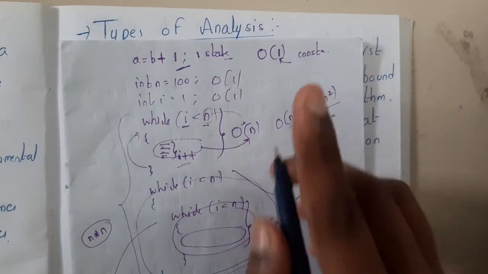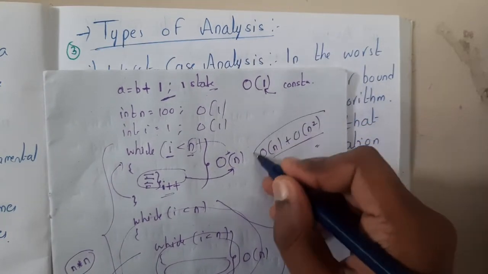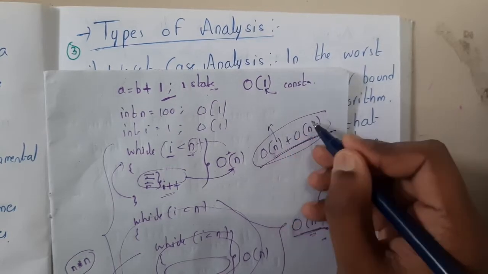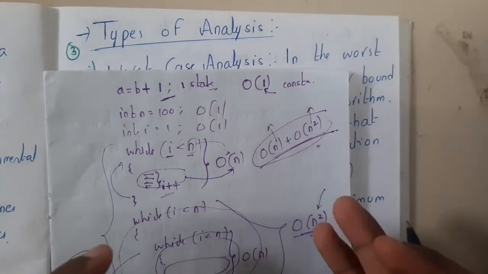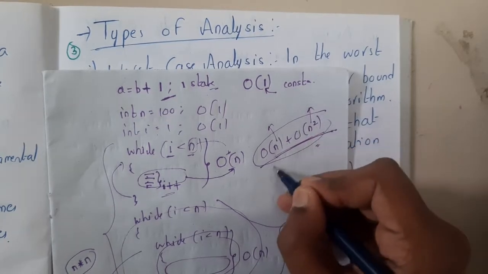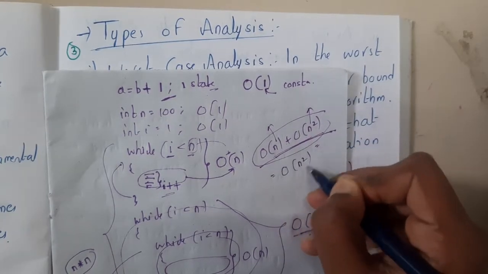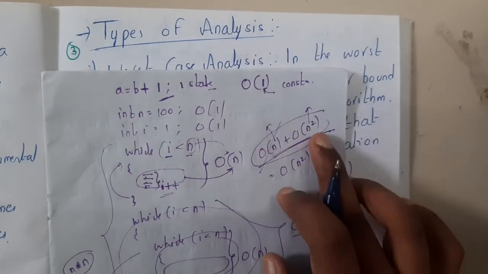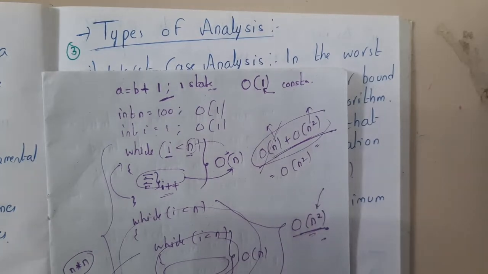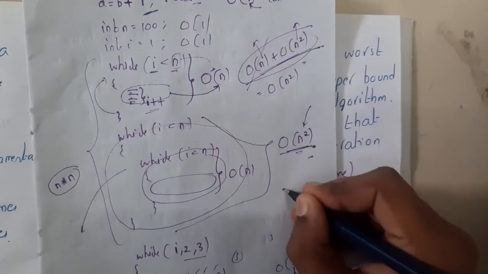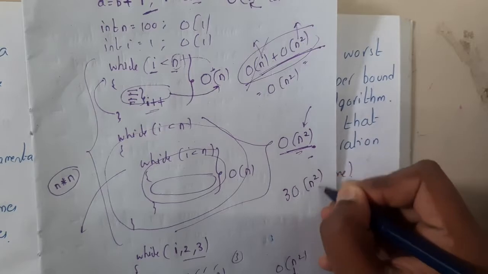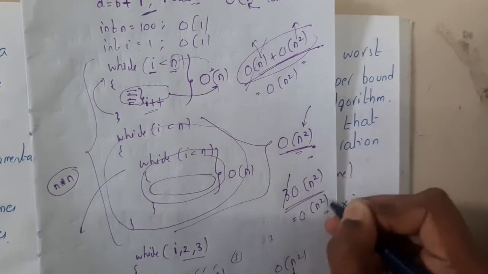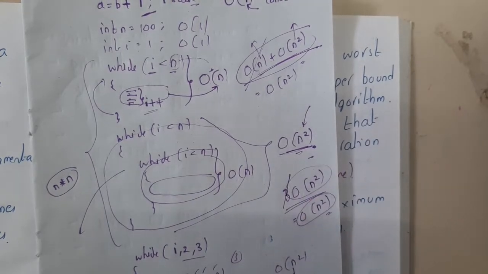One more thing: whenever you are doing complexities, among n and n square, which is the maximum, which is high? n square is high, right? So that is the reason why the final result will be big O of n square only. You can avoid the smaller values because in the long run, this will be enough to showcase it. Similarly, if it is 3 into big O of n square, this 3 can also be avoided and you can write big O of n square only. These are some small things which you should remember, guys.